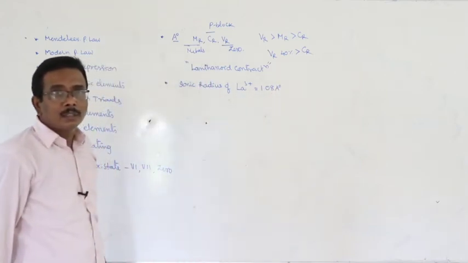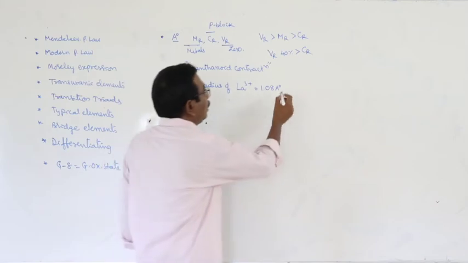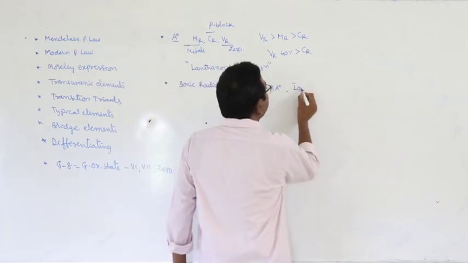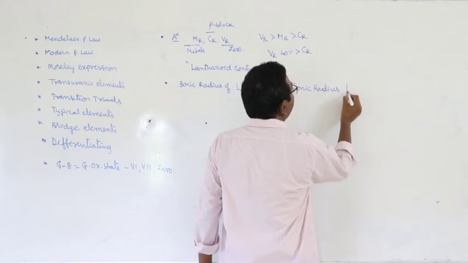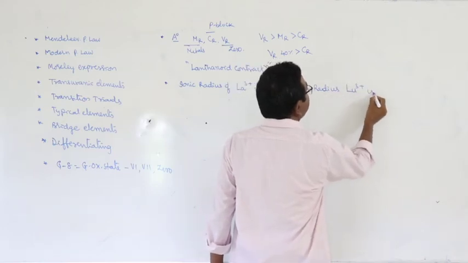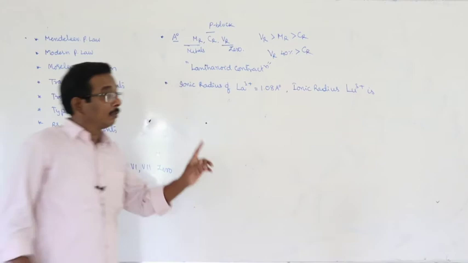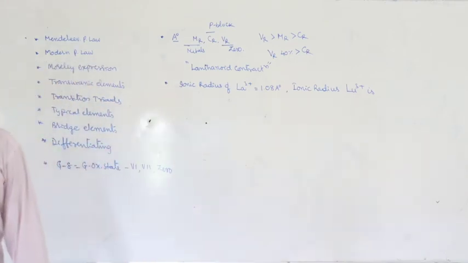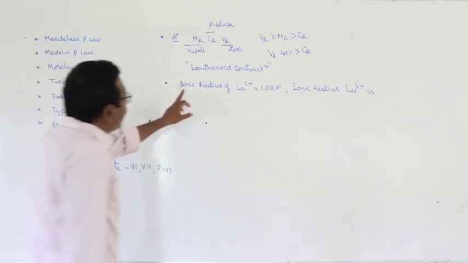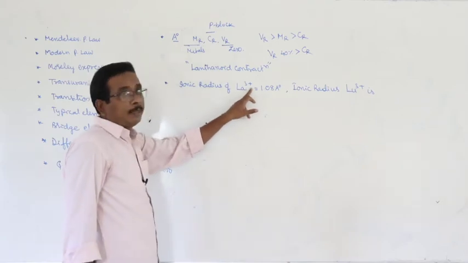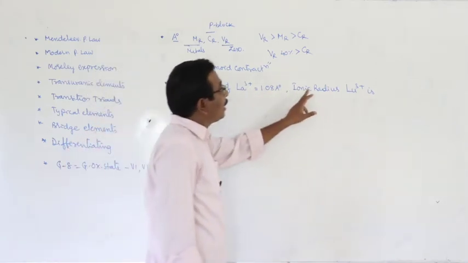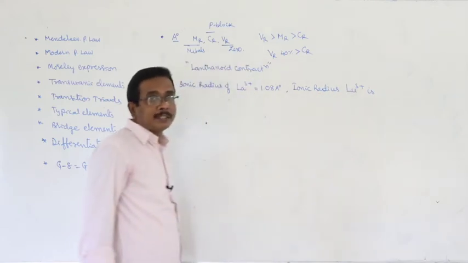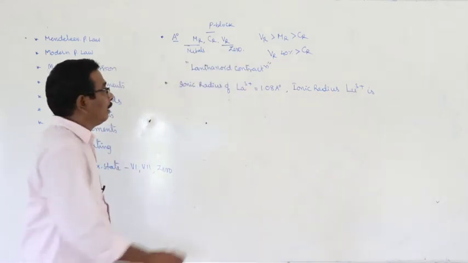Are you clear? And ionic radius of lutetium 3 plus is, this is the question. Read thoroughly. Ionic radius of lanthanum 3 plus is 1.08 angstrom units. Ionic radius of lutetium 3 plus is?